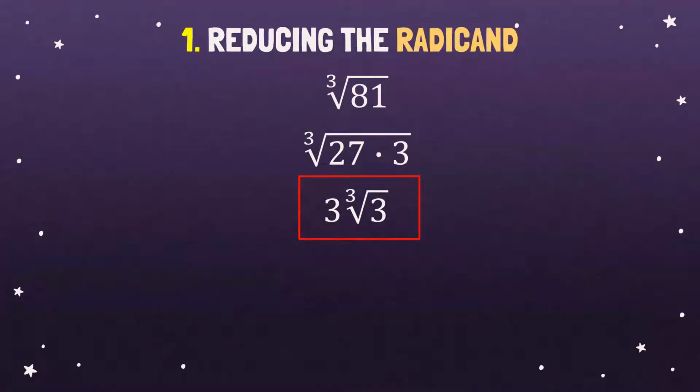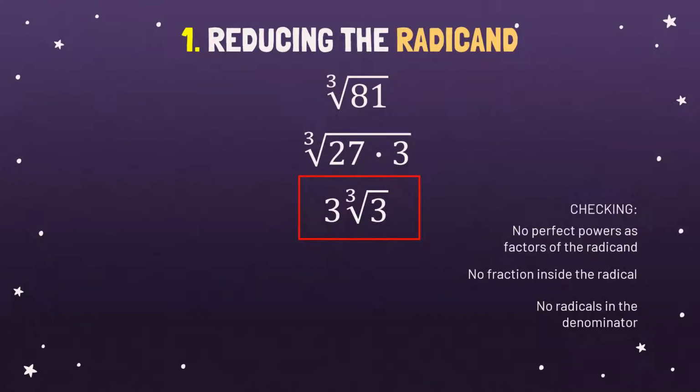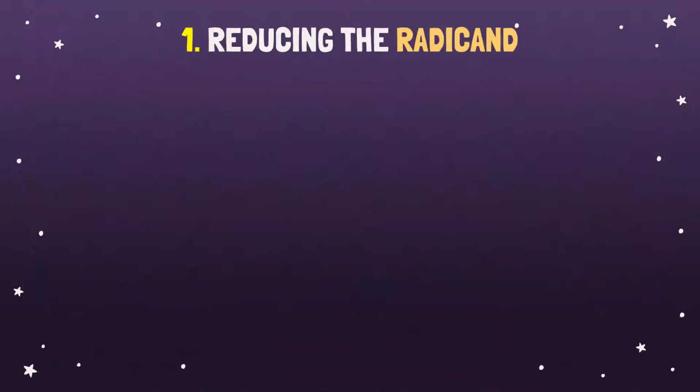But before we make sure that this is the final answer, we will check it. Is there no powers as factors of the radicand? This is the radicand. And 3 is a prime number, so there is no factor at all. So that is checked. The second one, no fraction inside the radical. Is there a fraction inside the radical? No, it doesn't. So this is checked. And the third one, no radicals in the denominator. Do we have the denominator? No. Therefore, 3 cube root of 3 is the most simplified form for the cube root of 81.